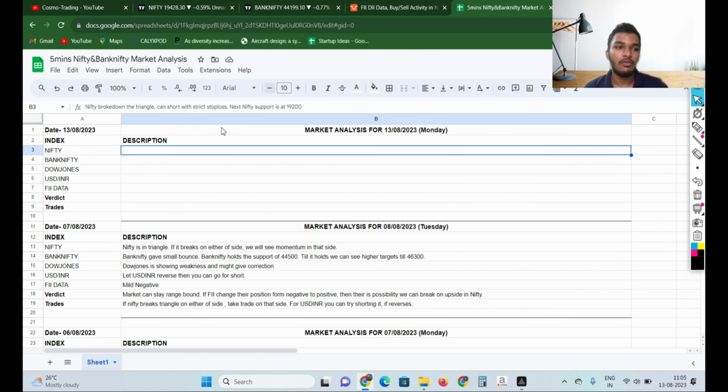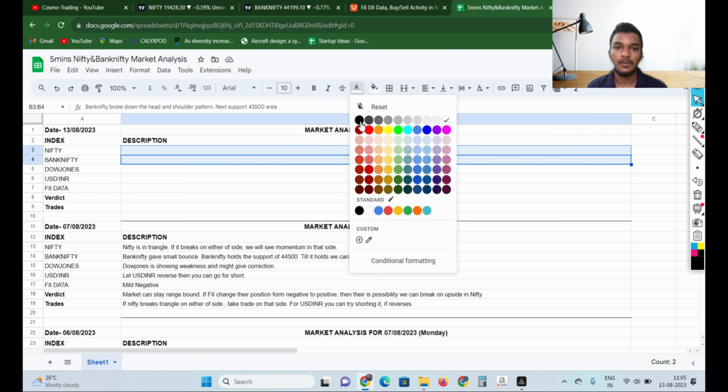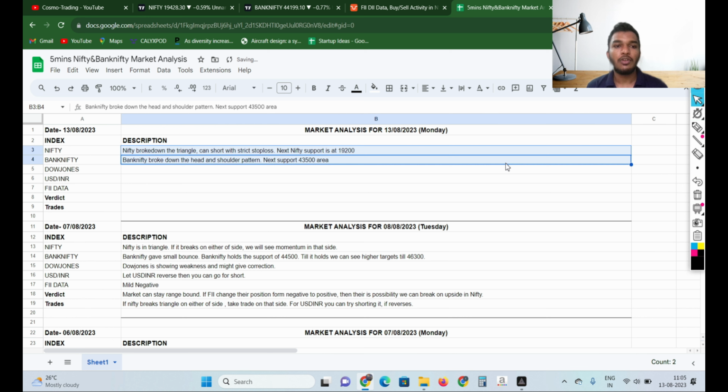Now we'll try to give the verdict for Nifty and Bank Nifty. Nifty broke down the triangle, and we can go short with a strict stop loss on Nifty. The next support we know is around the 19,200 level, and there is an immediate intraday support at the 19,280 level. Bank Nifty broke down the head and shoulder pattern, and the next support is at the 43,500 area.